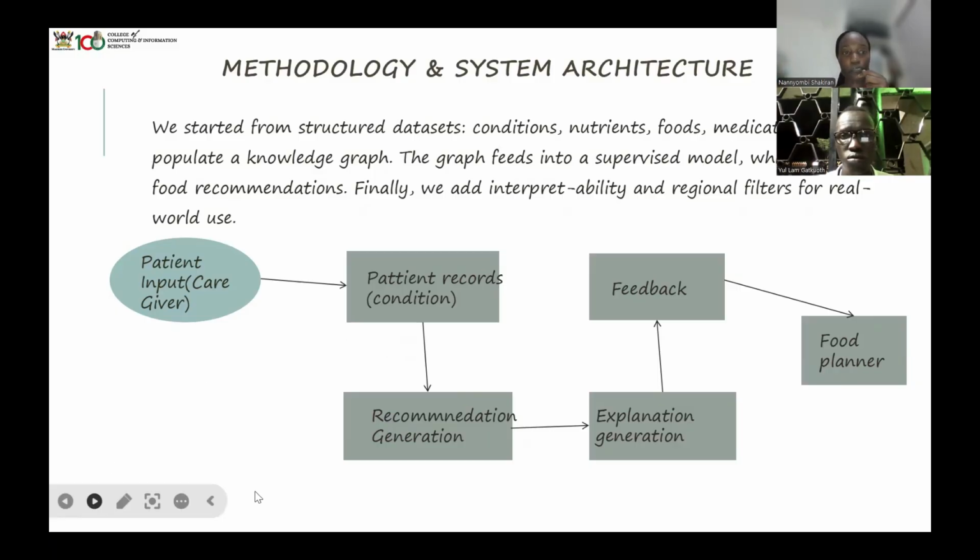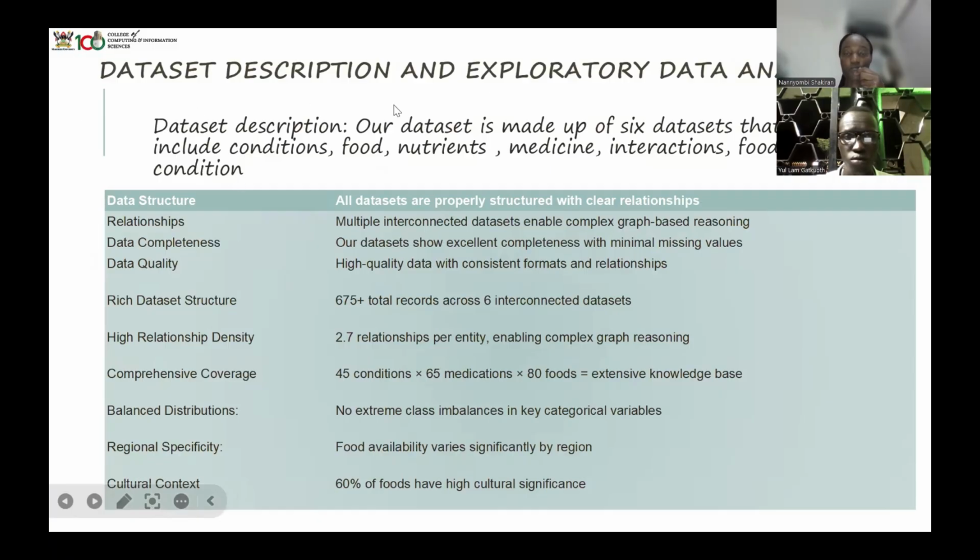Okay. So moving on to the relationships, dataset description and exploratory data analysis. Here, I'm just going to give you an overview of what our analysis is going to show. As I already explained, each data set is connected to each other for better graph-based reasoning. Then we have data completeness. Our data sets have relatively little data, but it does serve the purpose that it's supposed to serve. Then data quality, it's high quality because we sourced it from recognized sources, that is WHO, as my colleague will share later.